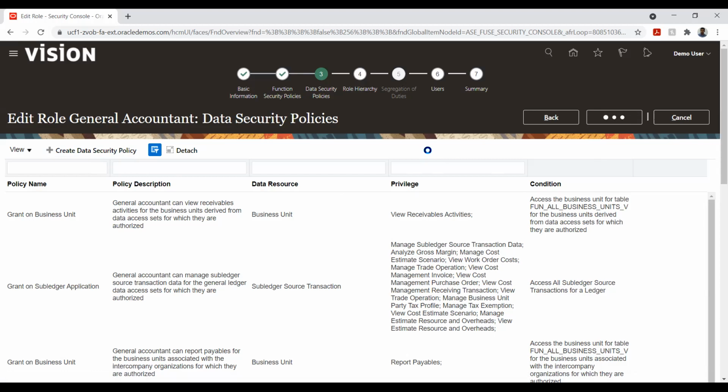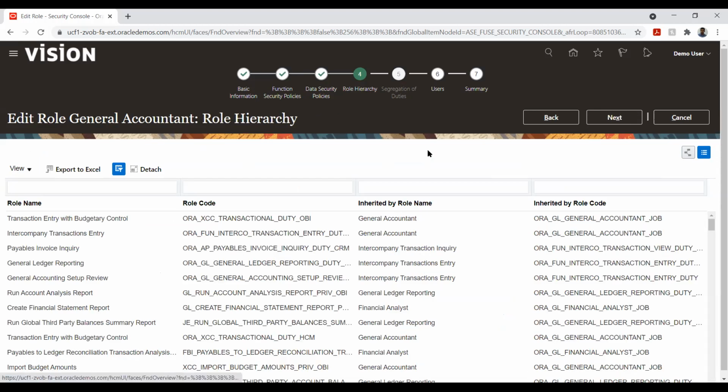Then we have two things: one is inheritance and the other one is non-inheritance. Based on this, we can do the restriction and other things. Here, most of them are role-based hierarchy, so whatever is there will be copied down to the respective functions.